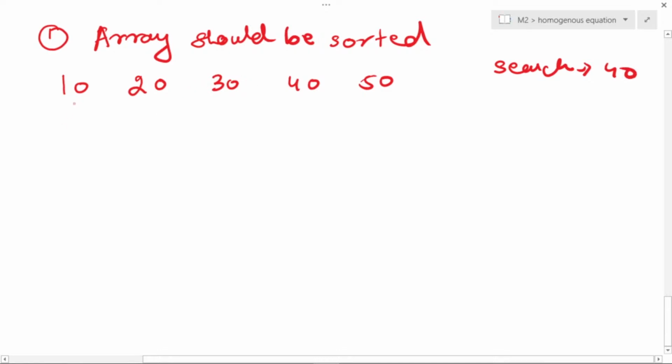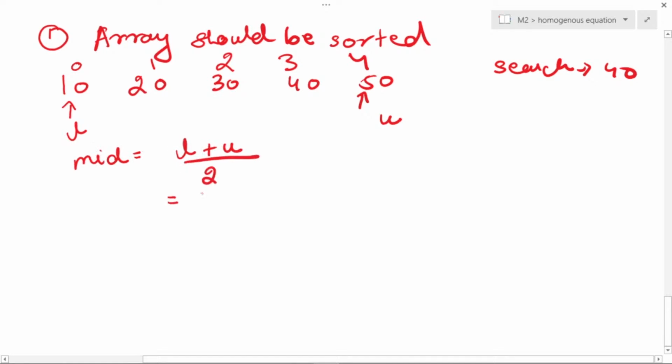So binary search क्या करता है? It is going to keep some bounds, जैसे lower bound and upper bound. So lower bound will always be pointing to the first element और upper bound क्या होगा? जो सबसे last element को point करेगा. So this is indexing 0, 1, 2, 3, 4. So अगर मैं इसका मिड पॉइंट फाइंड आउट करती हूं तो मिड पॉइंट कैसे फाइंड आउट करना पड़ेगा? मिड इज इक्वल टू L plus U divided by 2. So it is 0 plus 4 divided by 2, which is 2.